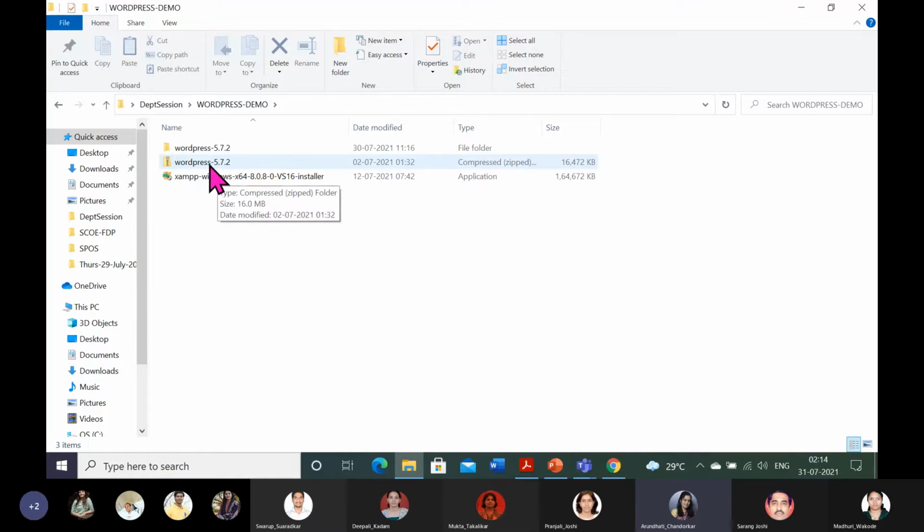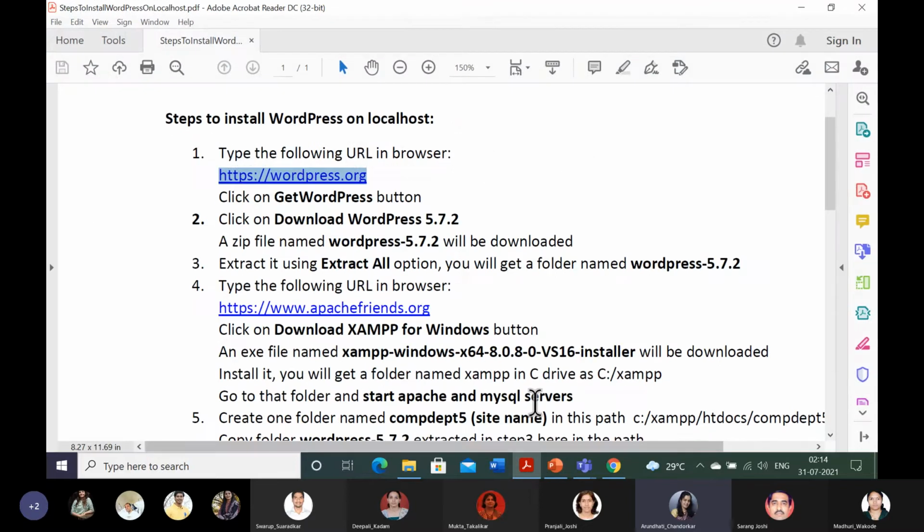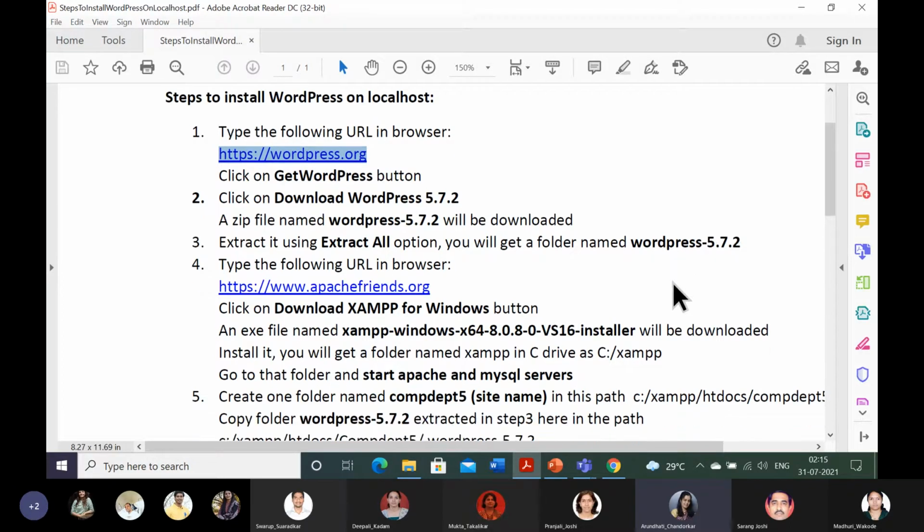Now the next step is just to extract this zip file, and you should get this WordPress folder. I have kept that WordPress folder also here, so you will need it later in the installation. That is the first step. So keep this folder ready with you somewhere on your desktop, let us say. In the first three steps, we get the WordPress folder with us. Keep it aside. Let us go ahead.